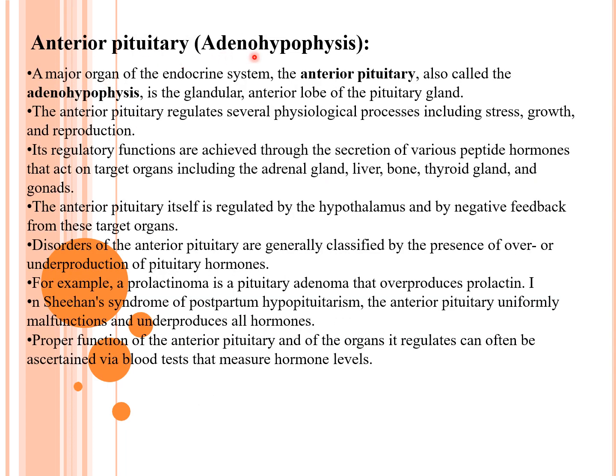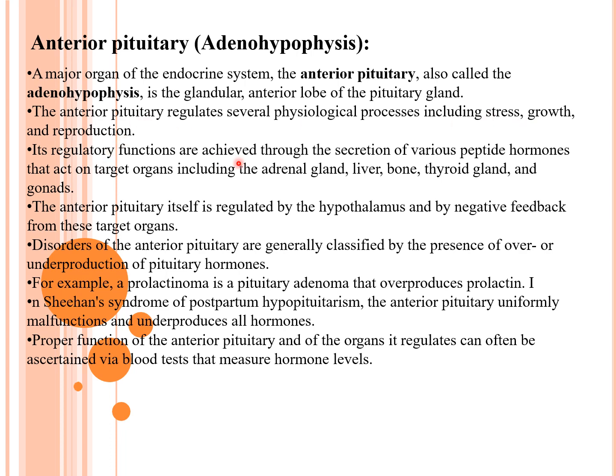The anterior pituitary, or adenohypophysis, is a major organ of the endocrine system, the glandular anterior lobe of the pituitary gland. The anterior pituitary regulates several physiological processes including stress, growth and reproduction. That is the function of the anterior pituitary. It regulates stress, growth and reproduction.